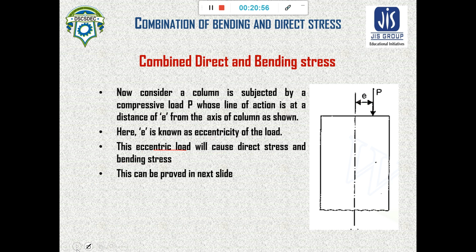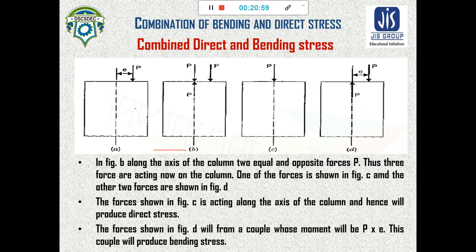This can be proved in the next slide, that is here. See, in the case of combined or direct bending, this is the condition of the eccentric bending. Now if we imagine that through the axis there is a compressive force P acting, and to resist it a similar force P will be acting in the opposite direction. Now at this point there is no force, that means this P cancels out, but we can imagine this.